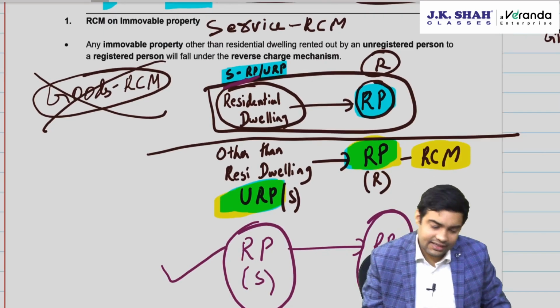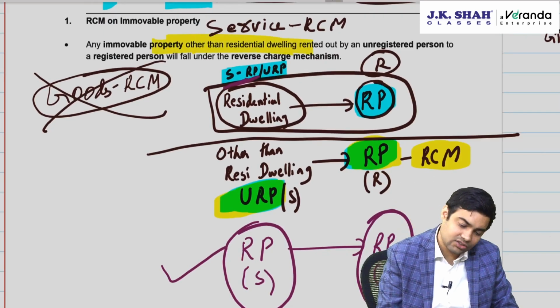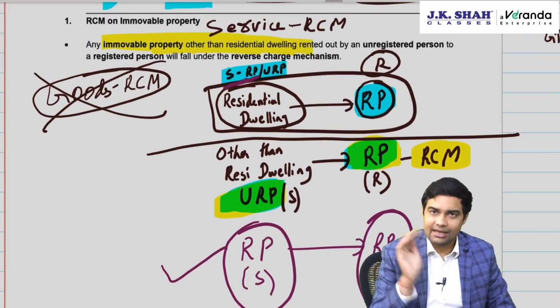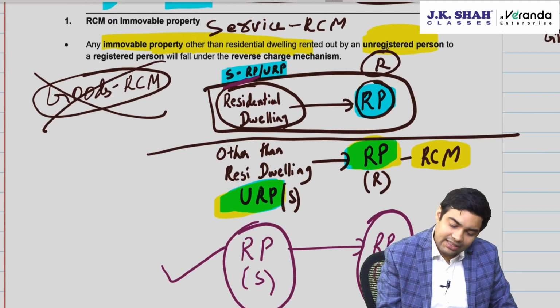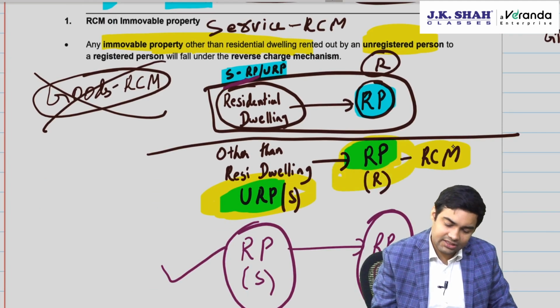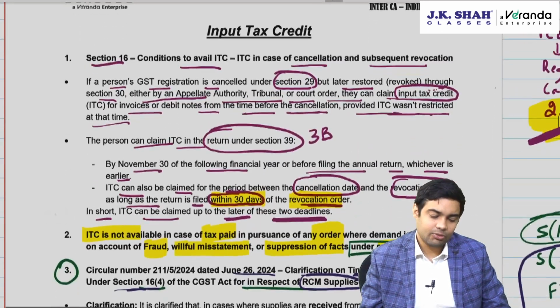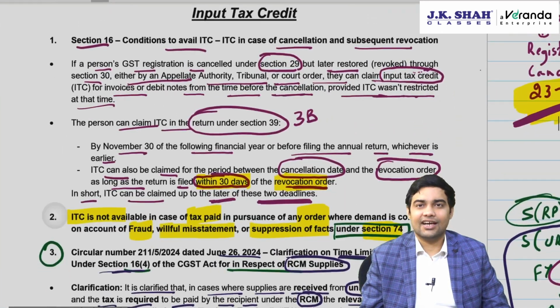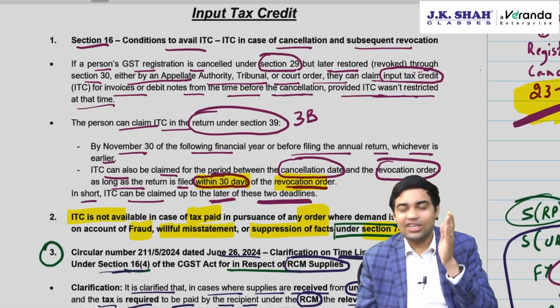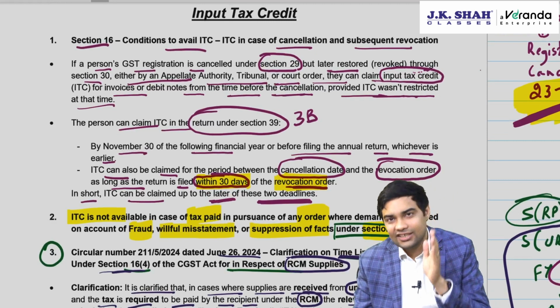Other than residential, meaning commercial property, from unregistered to registered, this combination has to be met, then it is under RCM. Input tax credit, section 16, say suppose your registration is cancelled, now you get a revocation.